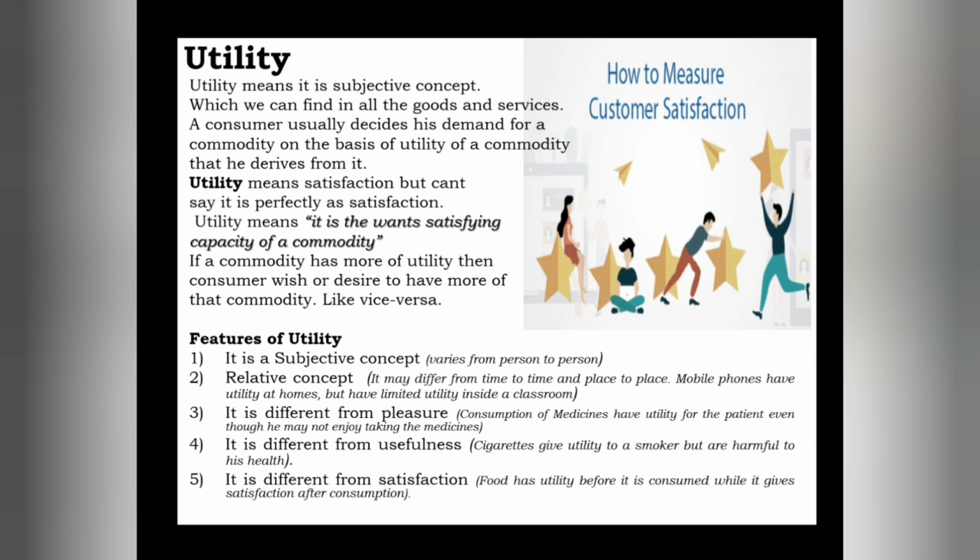Okay, let me give one example here. There is one chocolate, the Dairy Milk Silk almond flavored chocolate. There are two persons. One person consumes that Dairy Milk Silk almond flavor chocolate. He feels a certain amount of satisfaction or utility after consuming it, and the same chocolate consumed by another person, he feels more satisfaction than the earlier person.